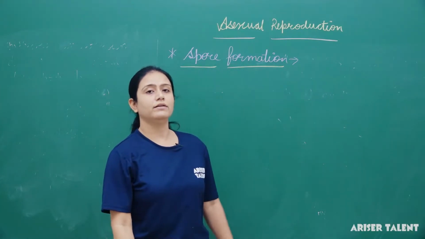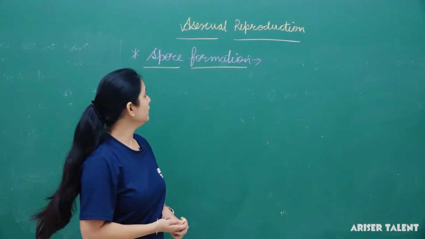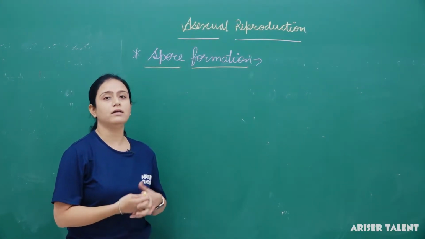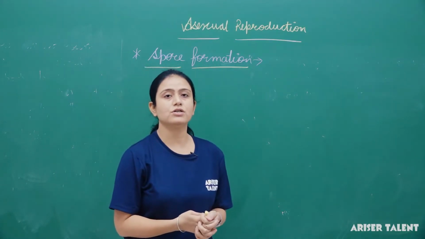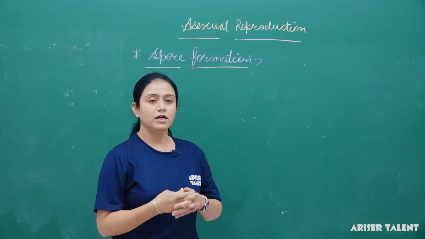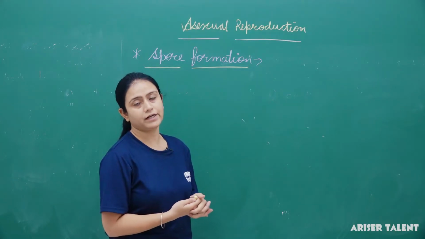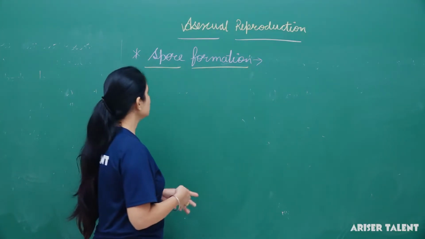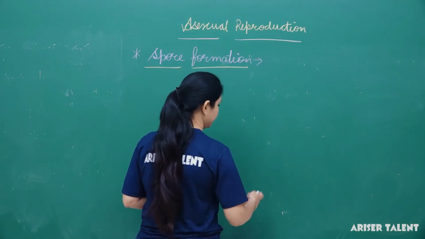Generally, we know that spores are produced by the sporangia, and these spores are the reproductive structures. They may be single celled, or they may be several cells. So they take part in the reproduction directly or indirectly. Spore formation, generally the diagram of it is, let me draw it.